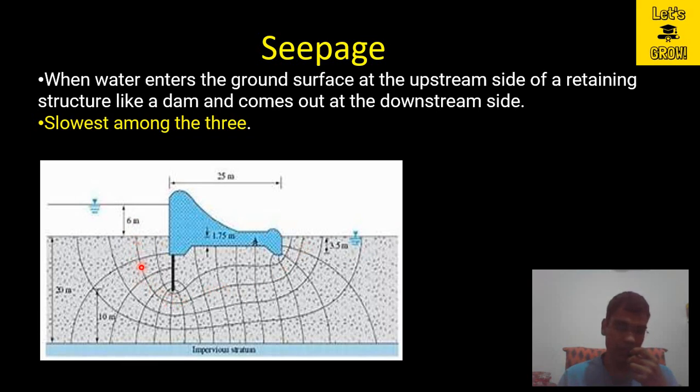So here the flow of water is not vertical as we see in the case of infiltration and percolation. We are not confirmed that water is flowing vertically, and you can see it here in the case of a dam, and it is the slowest among the three. So we have discussed infiltration and percolation, and seepage is the slowest among these three.